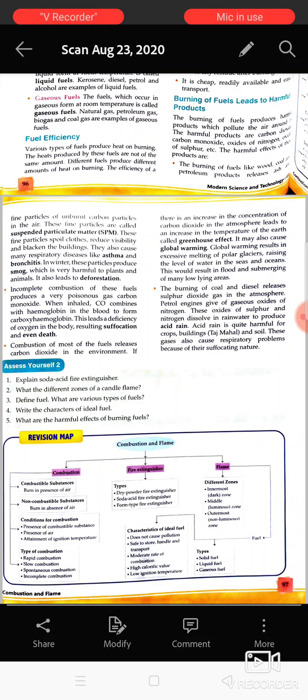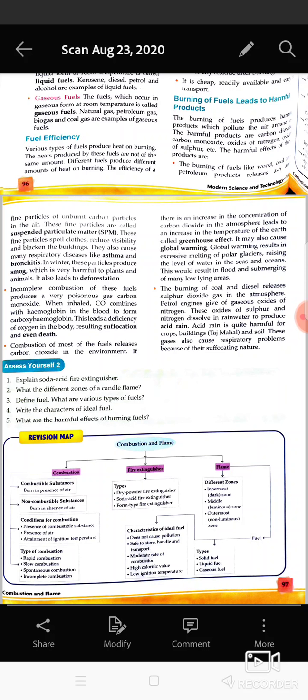And one more effect is that, like coal and diesel, when these are burned, they release sulfur dioxide, nitrogen monoxide, nitrogen dioxide, meaning oxides of sulfur and nitrogen are formed. And when these reach the atmosphere, they combine with the water vapors in the atmosphere, and then they form acid rain.